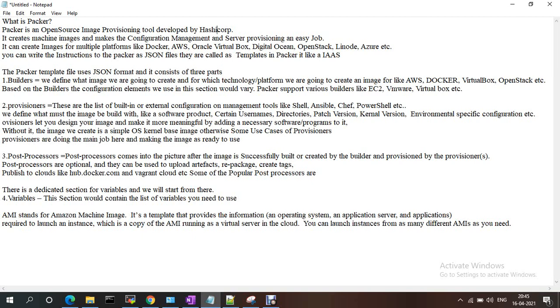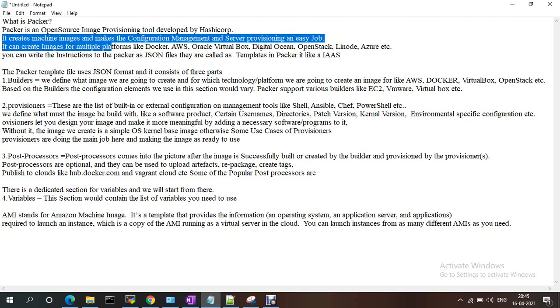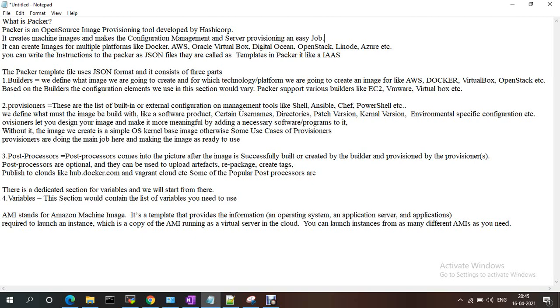It creates machine images and makes configuration management and server provisioning an easy job. Using Packer we can create configuration management and server provisioning. It can create images for multiple platforms, not only AMIs. It supports Docker, AWS, Oracle VirtualBox, DigitalOcean, OpenStack, etc.